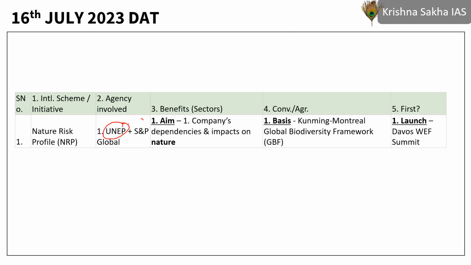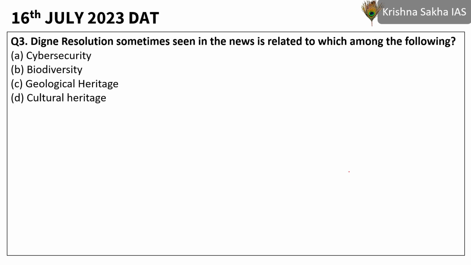It is basically UNEP and S&P Global's collaboration so that companies can be rated or their profile can be understood with respect to how they are dependent on nature and what are the impacts of that company on nature.